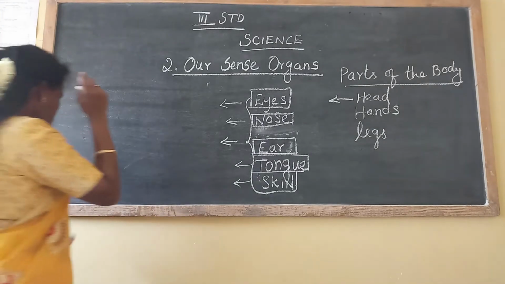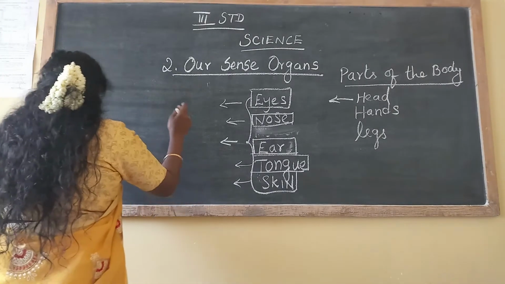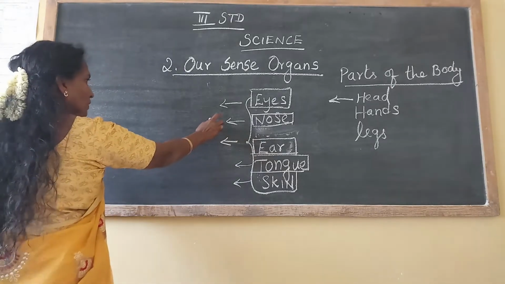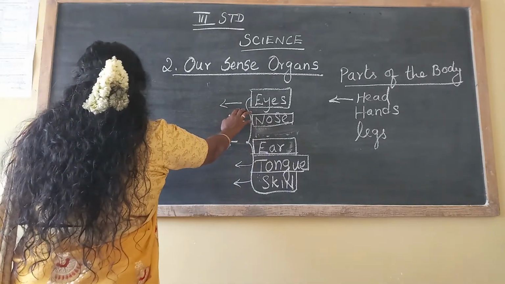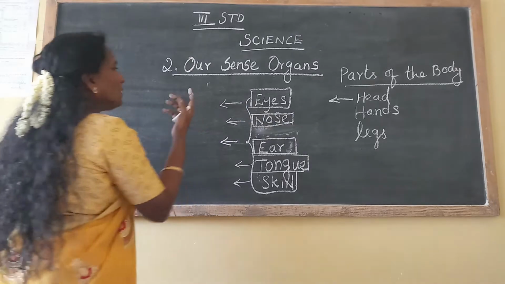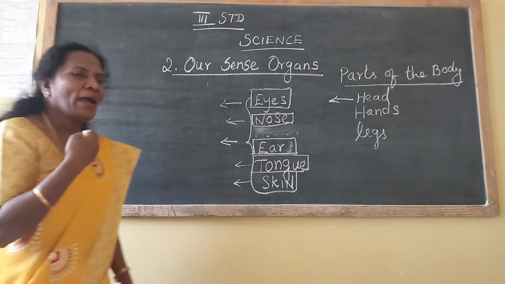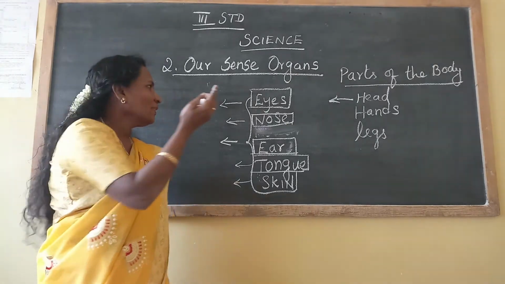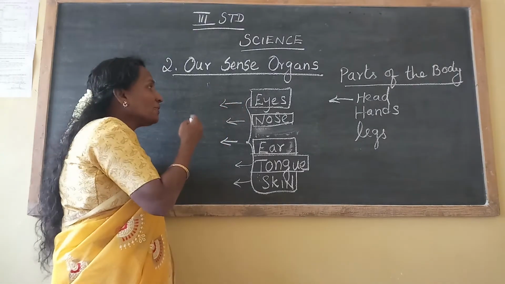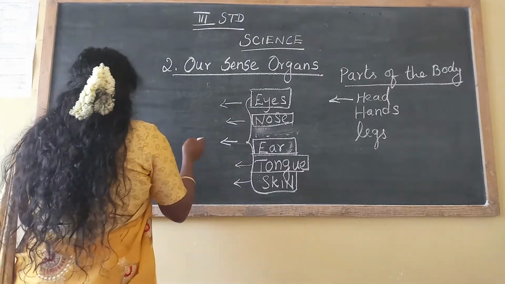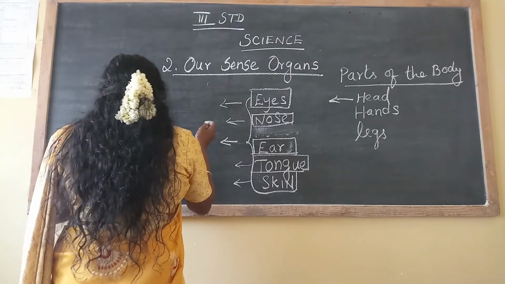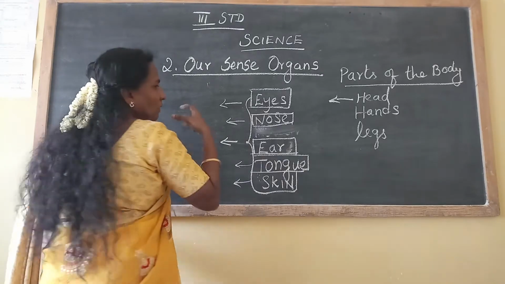First we have to write eyes. What do the eyes help us with? You are seeing me, I am also seeing you, right? That is the eyes. Eyes help us to visualize. Visual means to see.